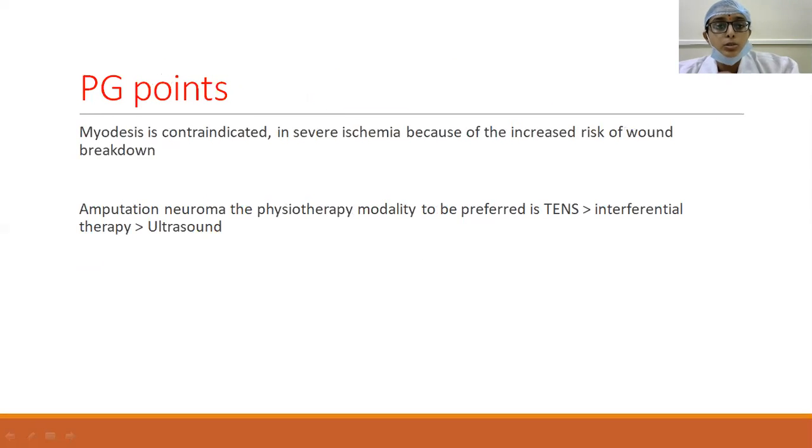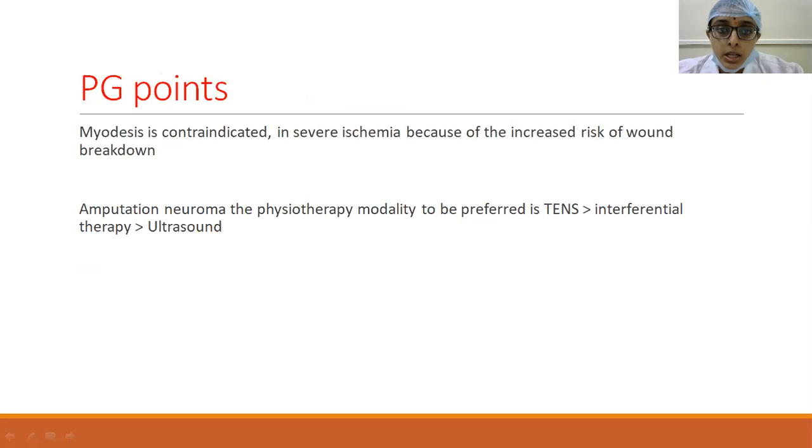And then there are two PG points. Amputations and vascular injuries are not much discussed either in your theory exam or in PG entrance exams. However, there is a chance of this question being given, and it is also useful for your practical purposes. Once you become interns, you may have to deal with such cases. So this topic is important from that point of view.